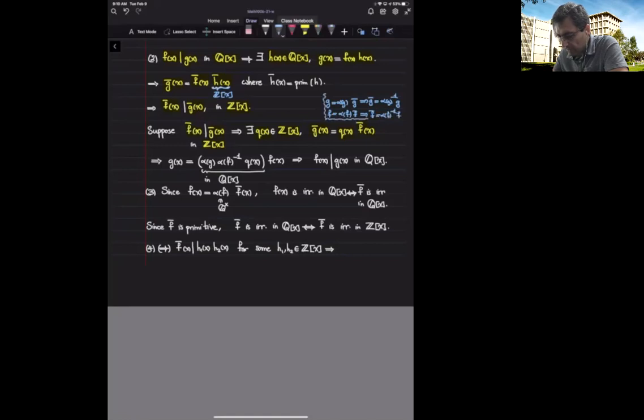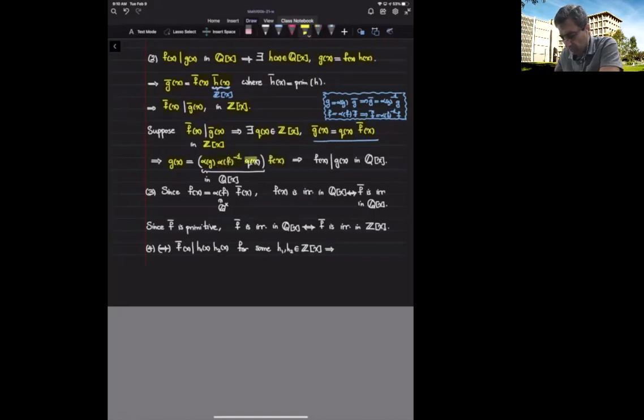So using these two equations, I can rewrite this one. Instead of g bar, I'm going to treat it as the content of g times g bar. So I have this content factor on the other side. And instead of f bar, I have the content of f inverse times f.